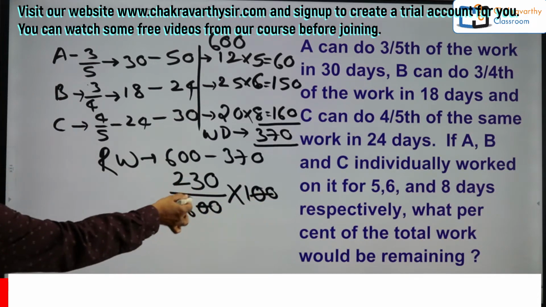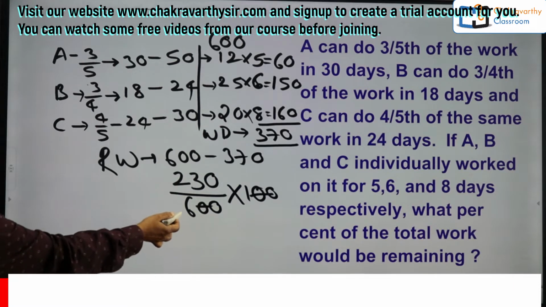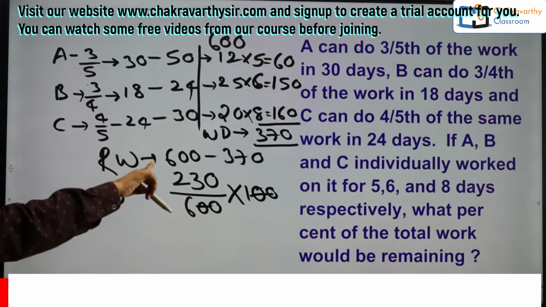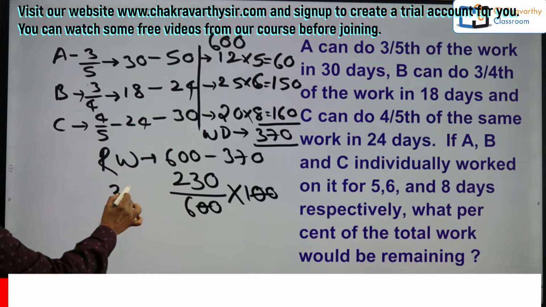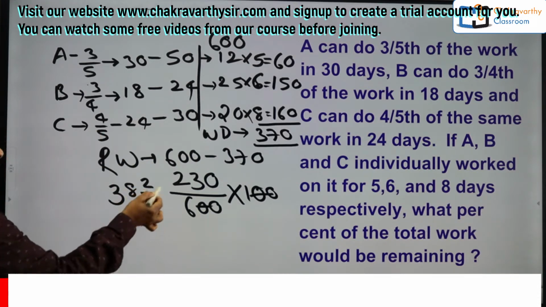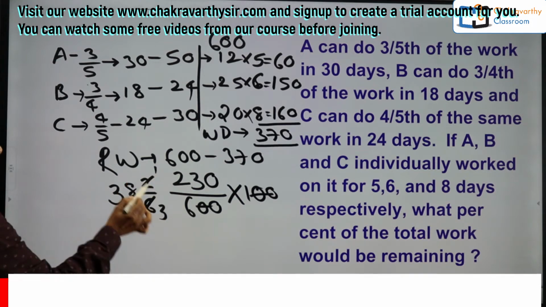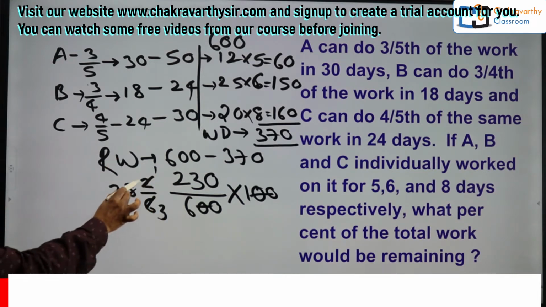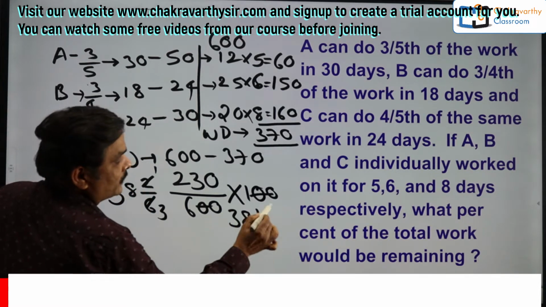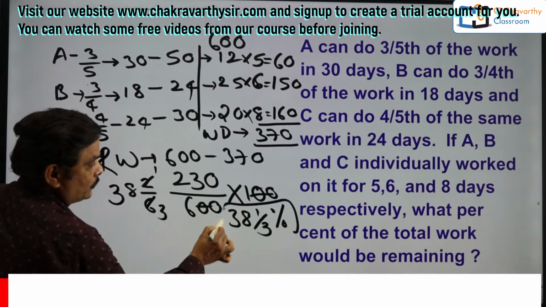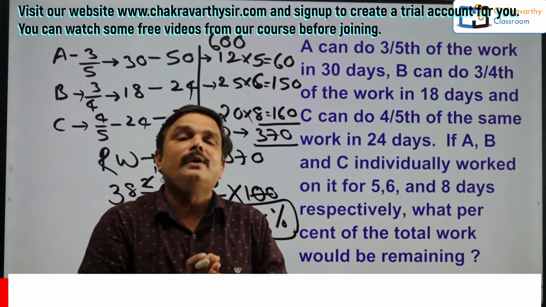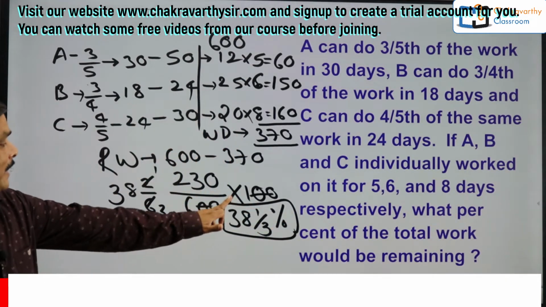Just go for this. You can simplify here or else later also you can simplify. This is 6 3s are 18. 18 means 2 plus 3, 5 is the remainder. Then 6 8s are 48. Okay, so 2 is the remainder, 2 by 6. Now you can simplify. This is 2 1s, 2 3s. So my final answer is 38 1 by 3. Here I am writing 38 1 by 3. What is this percentage? How much percentage of the total work is remaining now? That means 38 1 by 3.